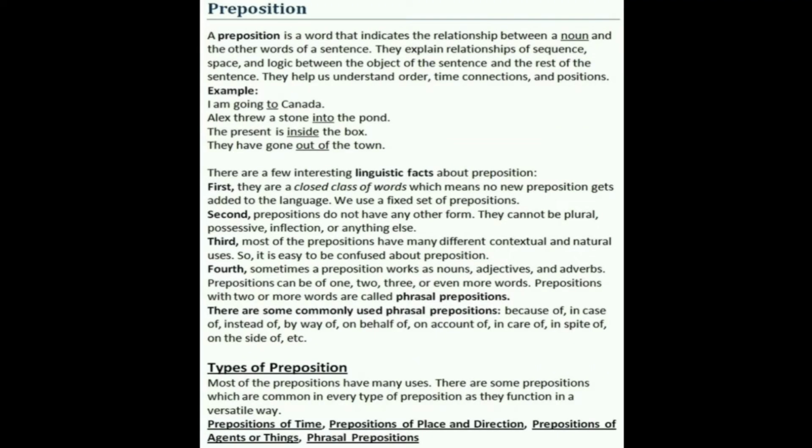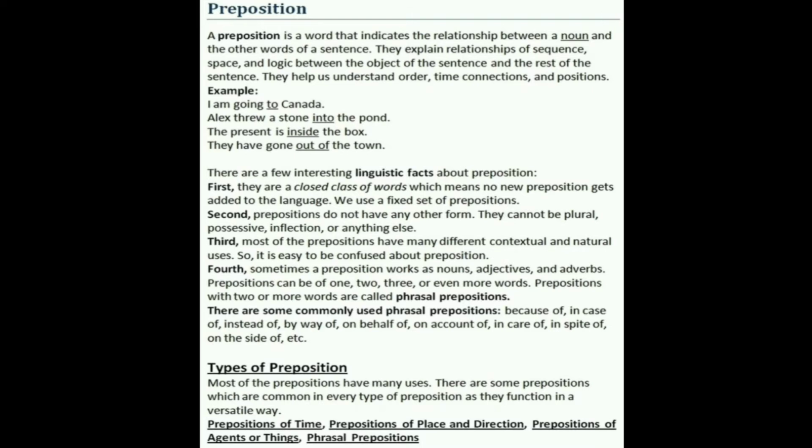A preposition is a word that indicates the relationship between a noun and the other words of a sentence. They explain relationships of sequence, space, and logic between the object of the sentence and the rest of the sentence. They help us understand order, time connections, and positions.